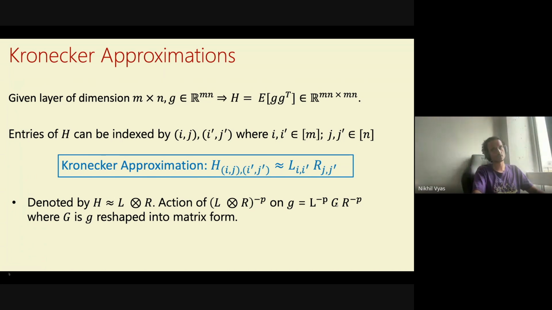This is maybe the most non-trivial part, but I hope this gives some intuition as to why Kronecker products make sense. They are basically approaches to have structured preconditioners. Instead of having a full Mn cross Mn matrix, we consider preconditioners which are equivalent to left and right multiplying the gradient matrix by two matrices.